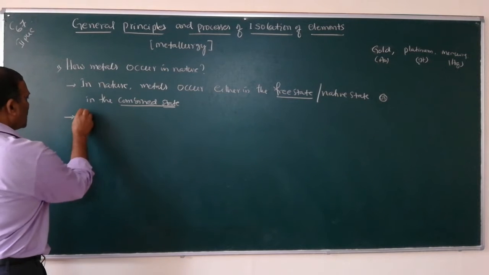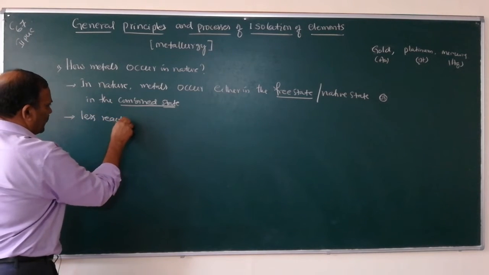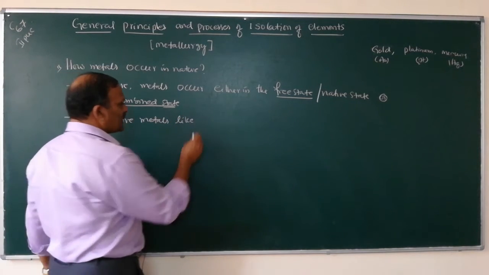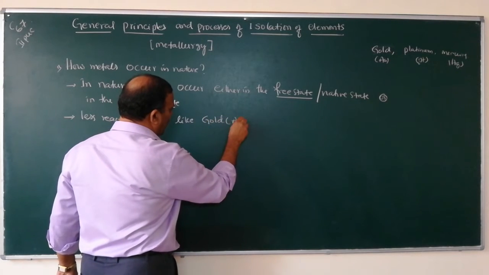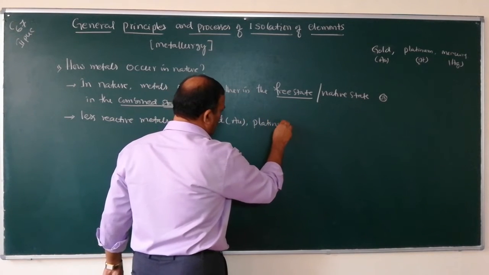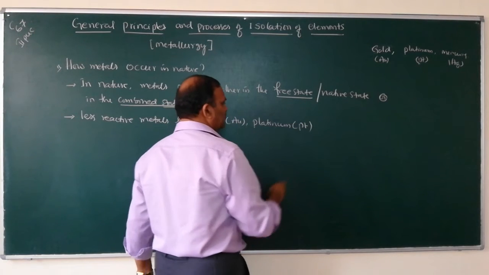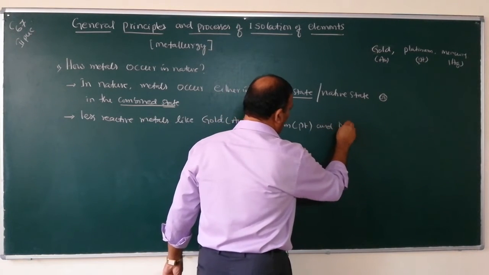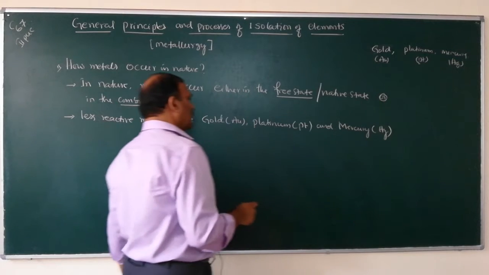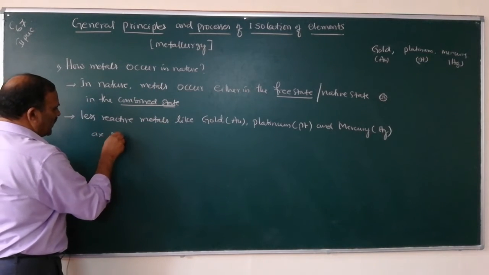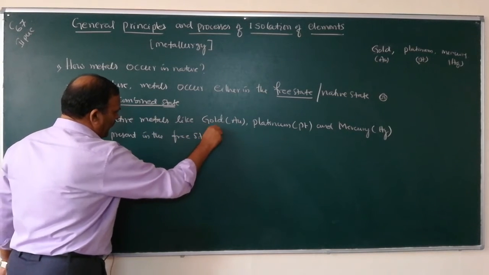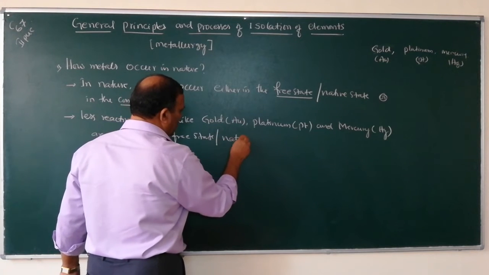Second point: less reactive metals like gold, its formula is Au, platinum, Pt, and mercury, Hg, are present in the free state or native state.